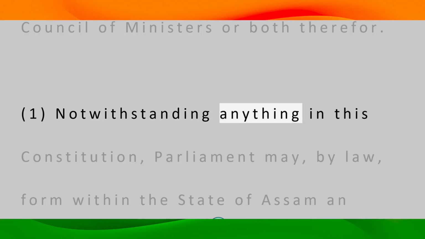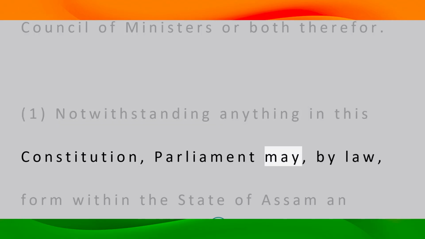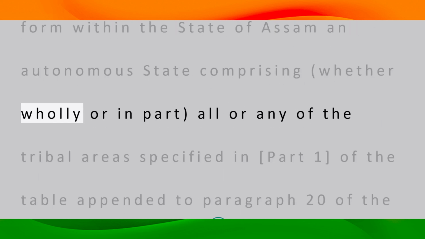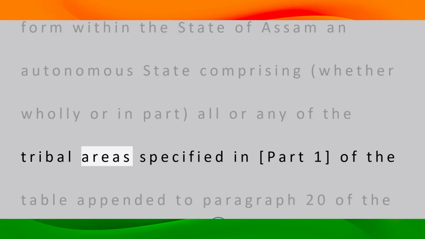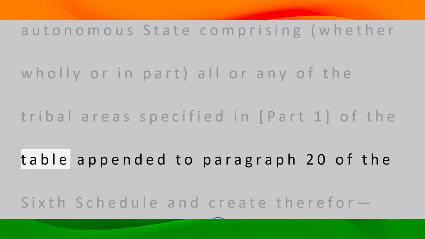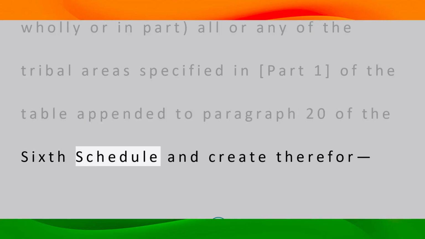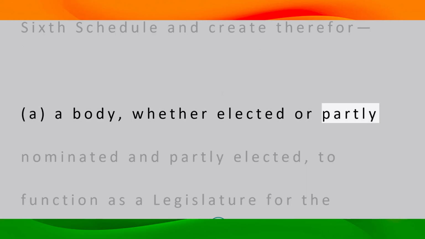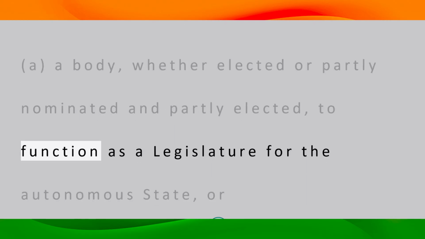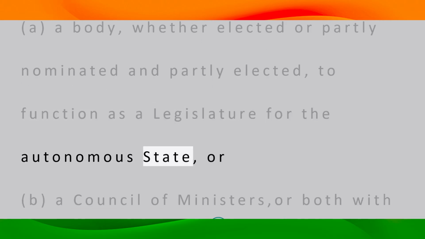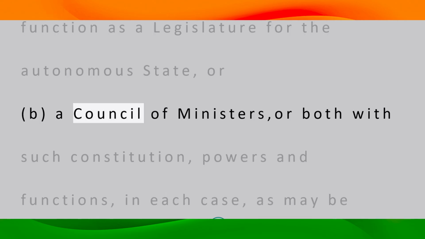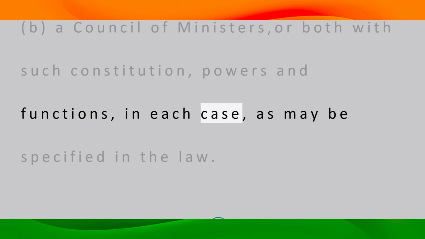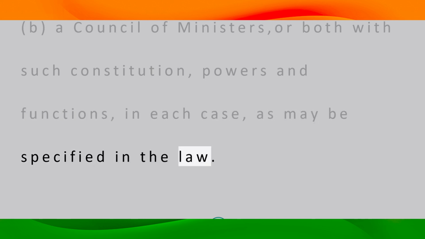1. Notwithstanding anything in this constitution, Parliament may, by law, form within the state of Assam an autonomous state comprising, whether wholly or in part, all or any of the tribal areas specified in Part 1 of the table appended to paragraph 20 of the 6th schedule and create therefor a. a body, whether elected or partly nominated and partly elected, to function as a legislature for the autonomous state, or b. a council of ministers or both with such constitution, powers and functions, in each case, as may be specified in the law.